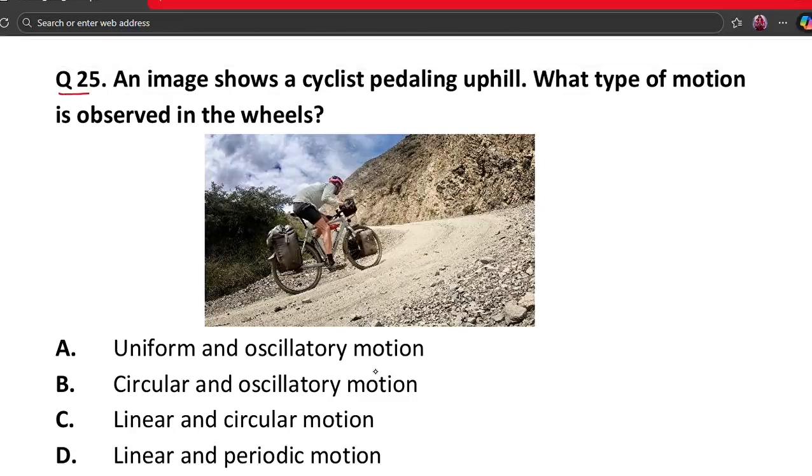A. Uniform and oscillatory motion. B. Circular and oscillatory motion. C. Linear and circular motion. D. Linear and periodic motion. The correct answer is option C.